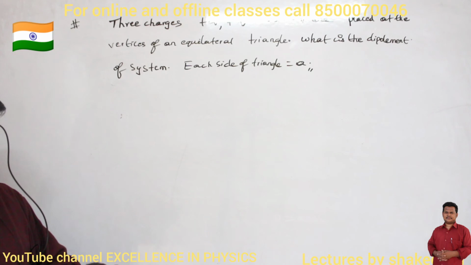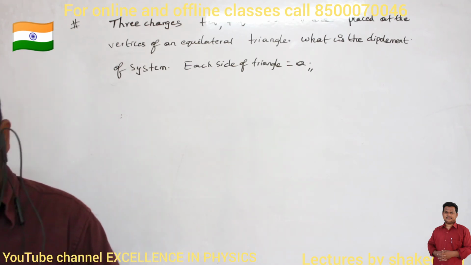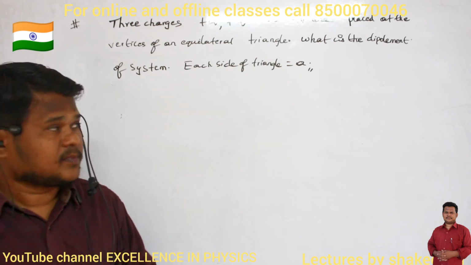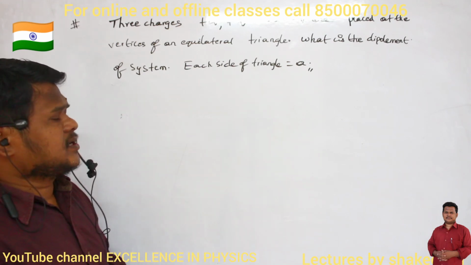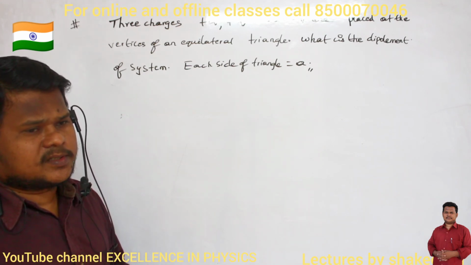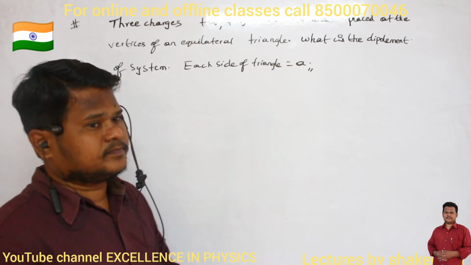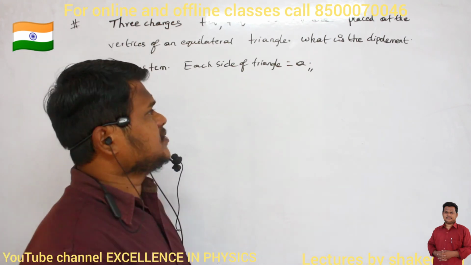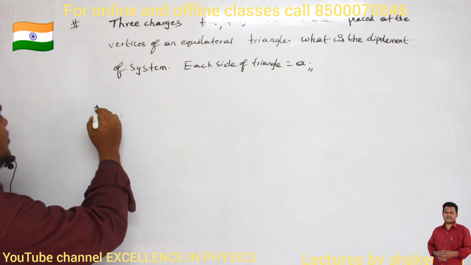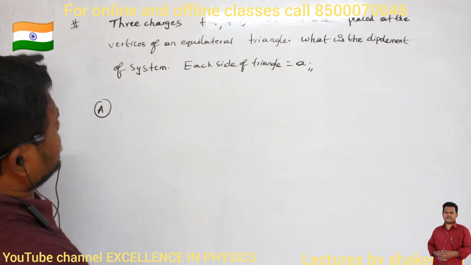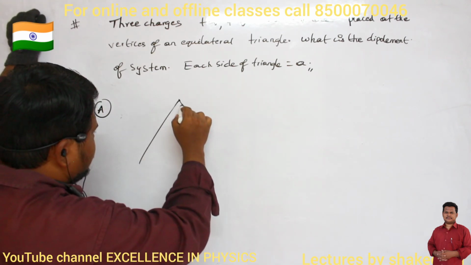Side of equilateral triangle is how much? Side of equilateral triangle is 2A. Okay. Then what is the dipole moment of the system? That is the question. Each side of triangle is A, no? Okay. So first of all, let us draw this equilateral triangle.